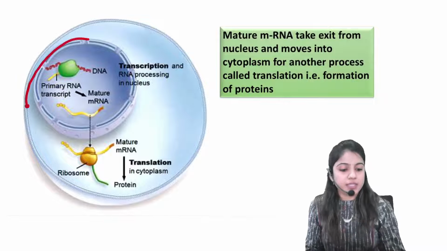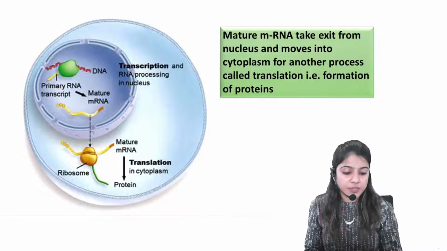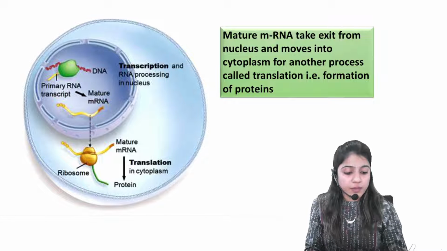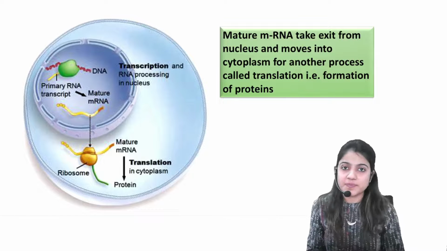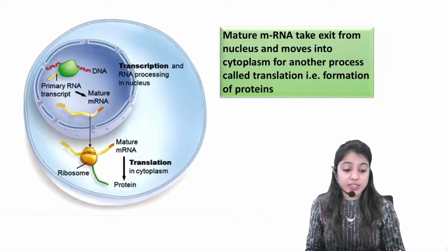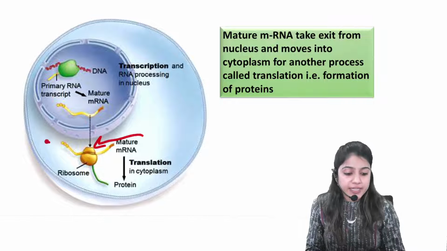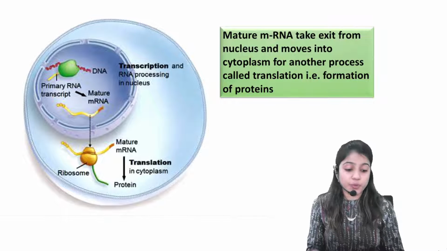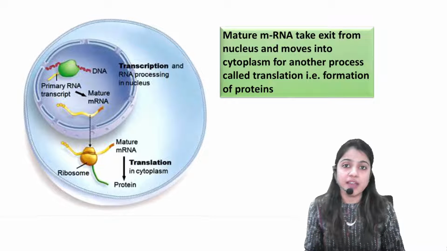See, this is our nucleus where the transcription process has been done. This transcription process helped in the formation of mRNA. From the nucleus, with the help of these pores, this mRNA will take an exit and move to the cytoplasm. Correct? So see, that's what I said, when it takes the exit from the nucleus, it might get attacked by different types of enzymes. So to protect our mRNA, the process of capping and tailing has been done.